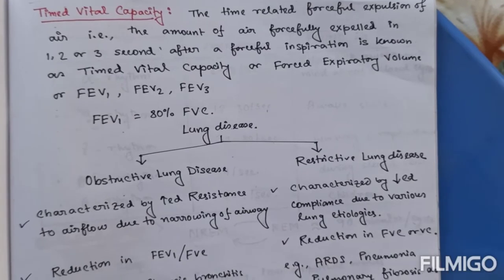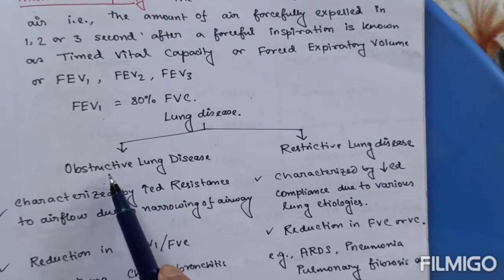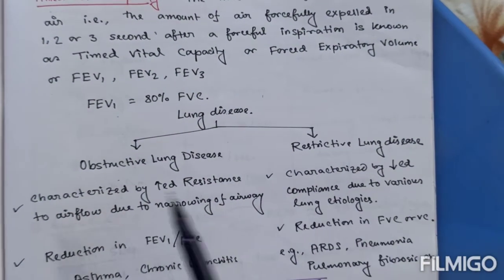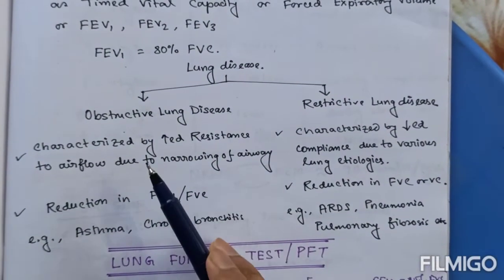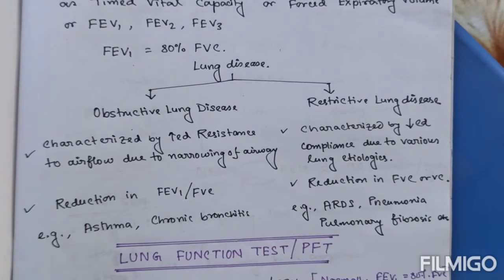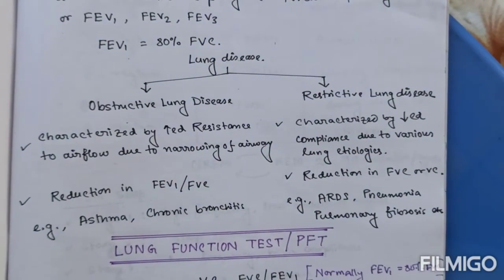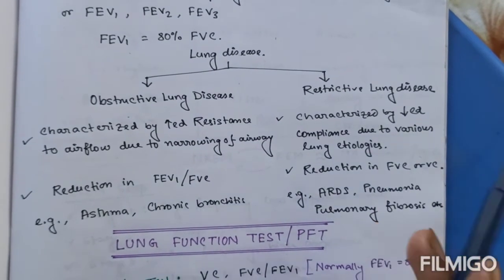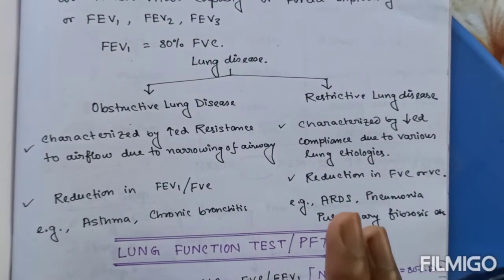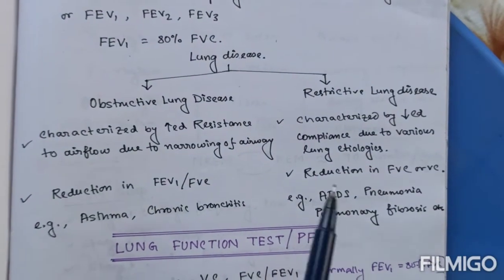If this ratio is altered, then various types of lung disease can be assessed. Lung disease may be either obstructive type or restrictive type. Obstructive lung disease is characterized by increased resistance to airflow due to narrowing of airway, whereas restrictive lung disease is characterized by decreased compliance or stretchability due to various lung etiologies.